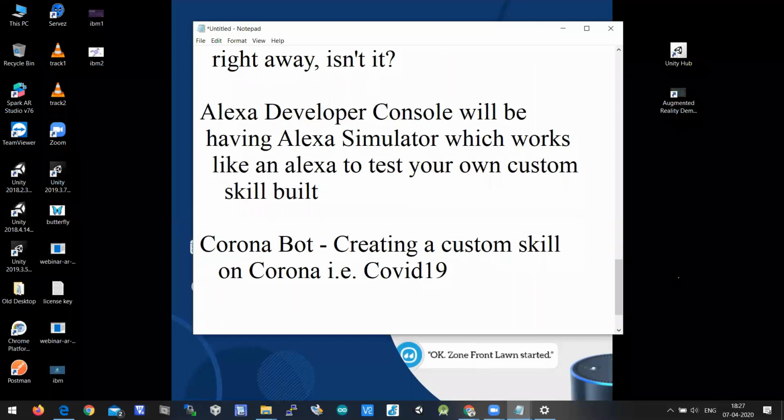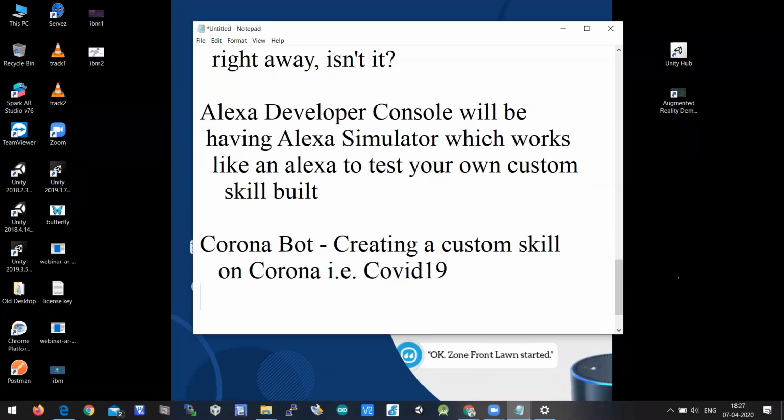So today we are creating a custom skill, which is Corona bot. How to create a custom skill on Corona on Alexa? I'm taking an example called Corona bot.